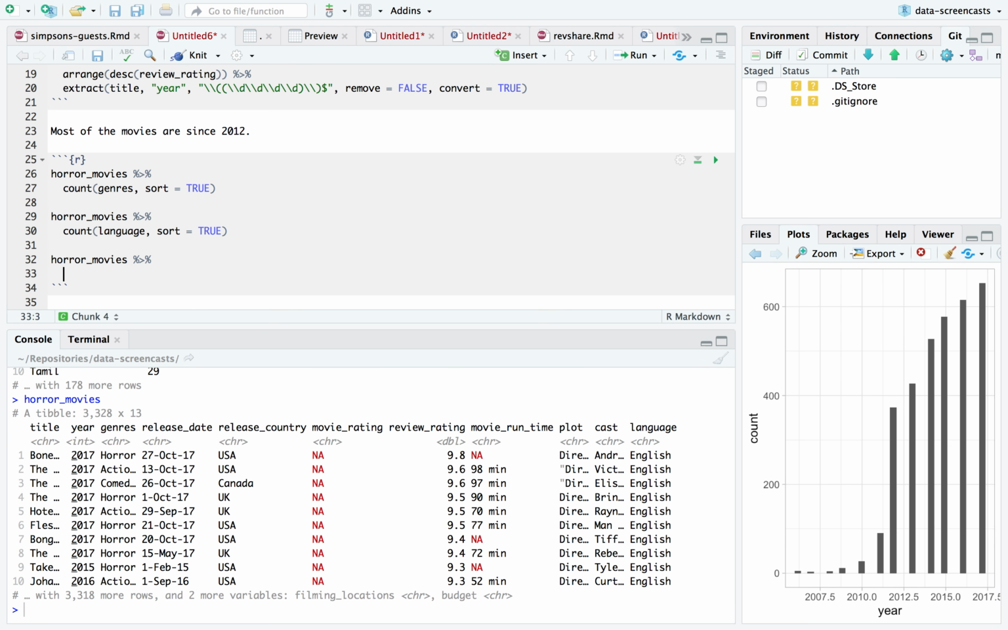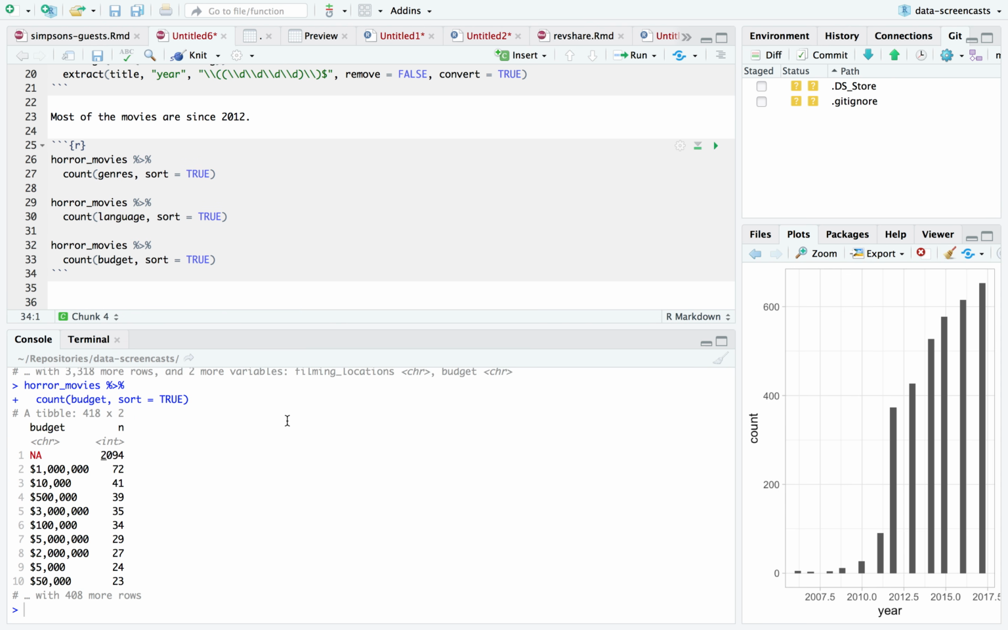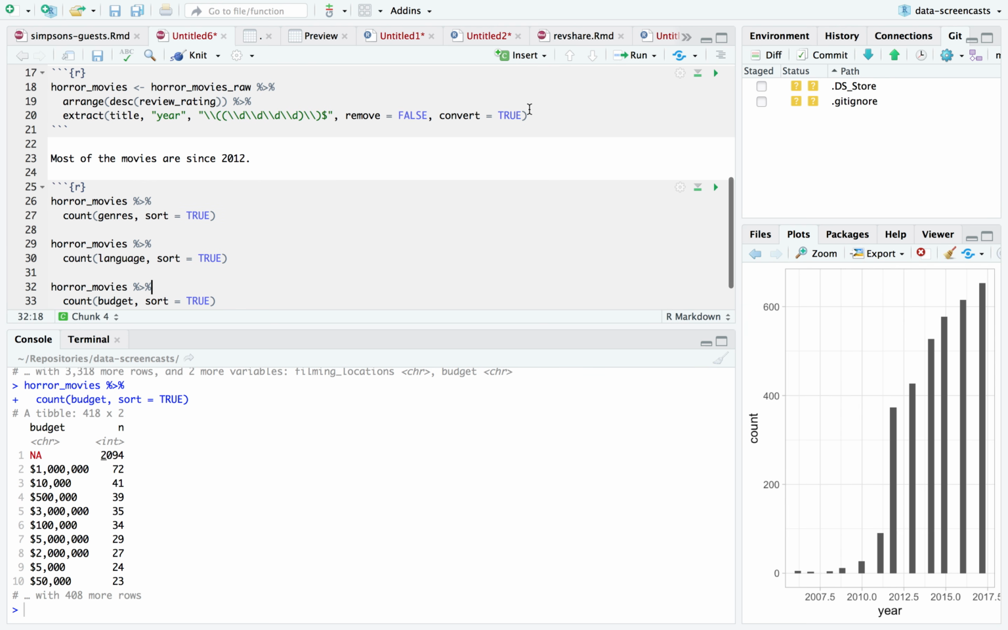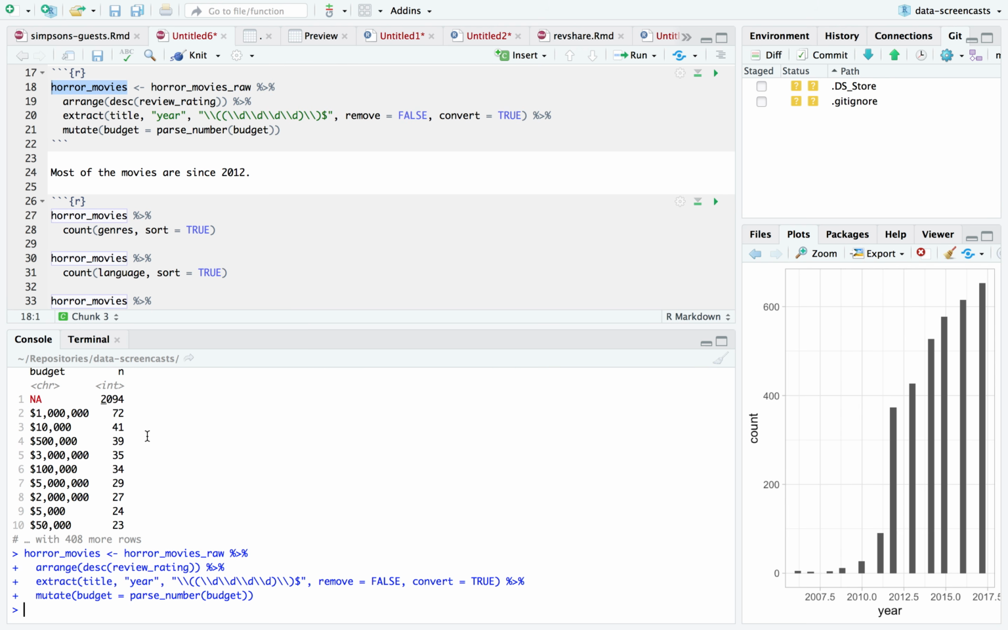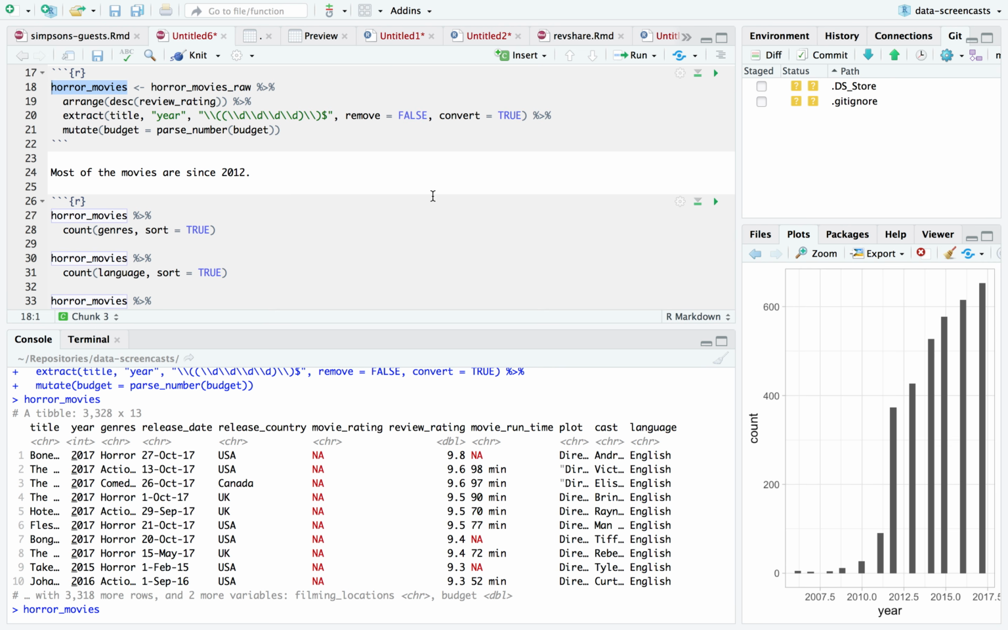And that budget. Counting a budget doesn't make much sense, but it's one way to look at values and say, okay, it generally has monetary amounts. The way that we can process that out is called parse number. So I'm going to say budget equals parse number from budget. And now I can plot.